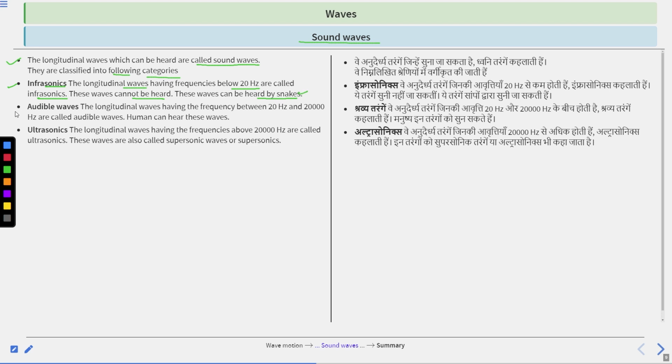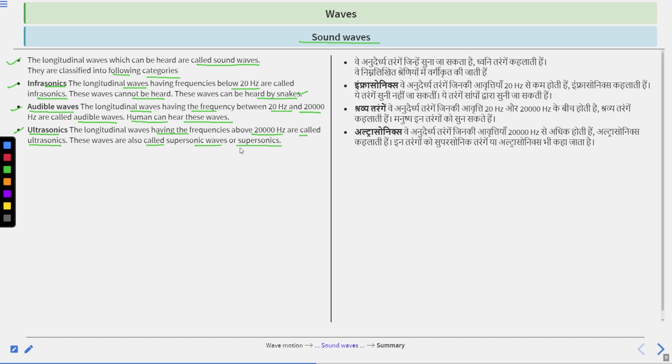Second is audible waves. The longitudinal waves having frequencies between 20 Hz and 20,000 Hz are called audible waves. Humans can hear waves in this range. Third is ultrasonics. The longitudinal waves having frequencies above 20,000 Hz are called ultrasonics. These waves are also called supersonic waves or supersonics.